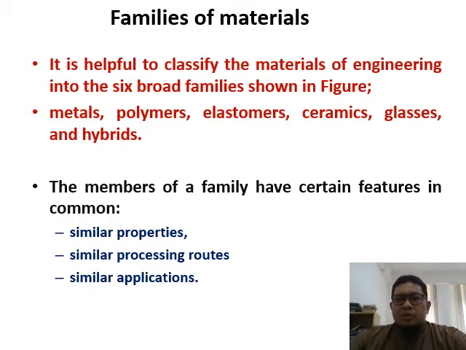Okay, the members of a family have certain features in common: similar properties, similar processing routes, and similar applications. From the material universe, we pick one type of material from one family, for example metals, and all metals have almost similar properties, processing routes and applications.